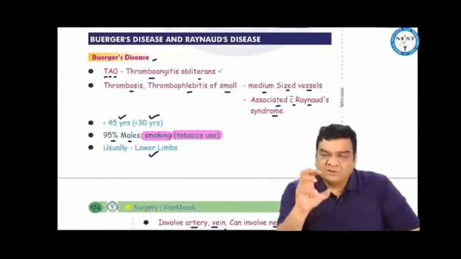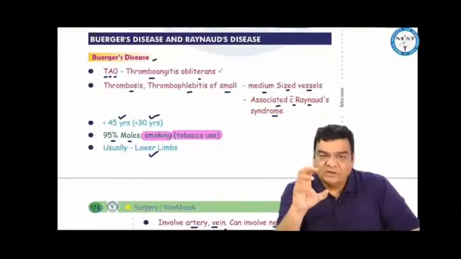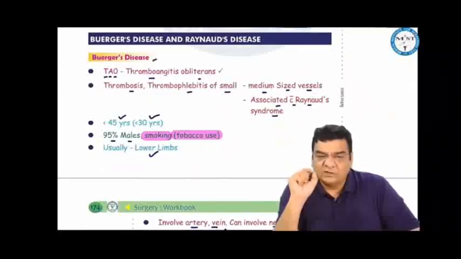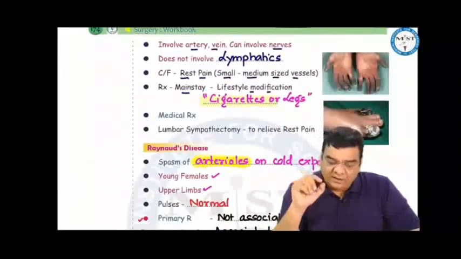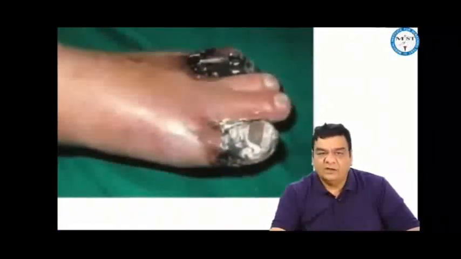Buerger's disease, also called thromboangiitis obliterans. It is thrombosis, thrombophlebitis of small to medium-sized vessels associated with Raynaud's syndrome. Less than 45 or less than 30 years of age, 95% are males, associated with smoking and tobacco use, usually in the lower limbs, but can be seen in the upper limbs as well. It involves the artery, vein, and can involve the nerves, but it does not involve the lymphatics.